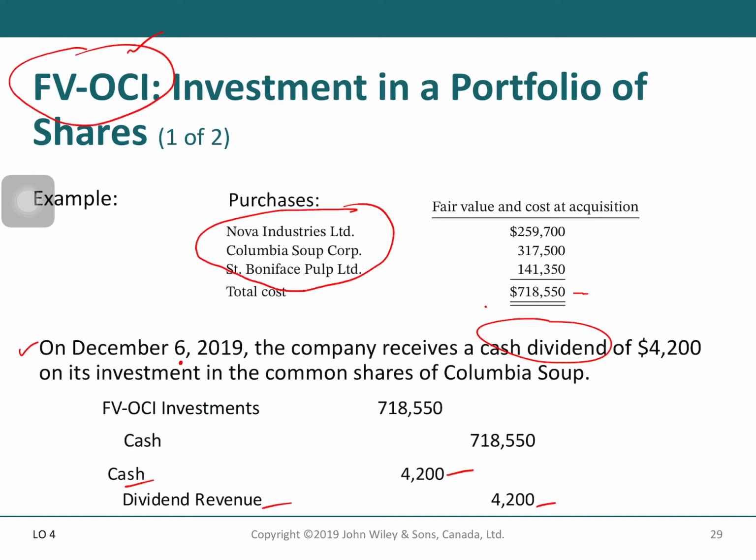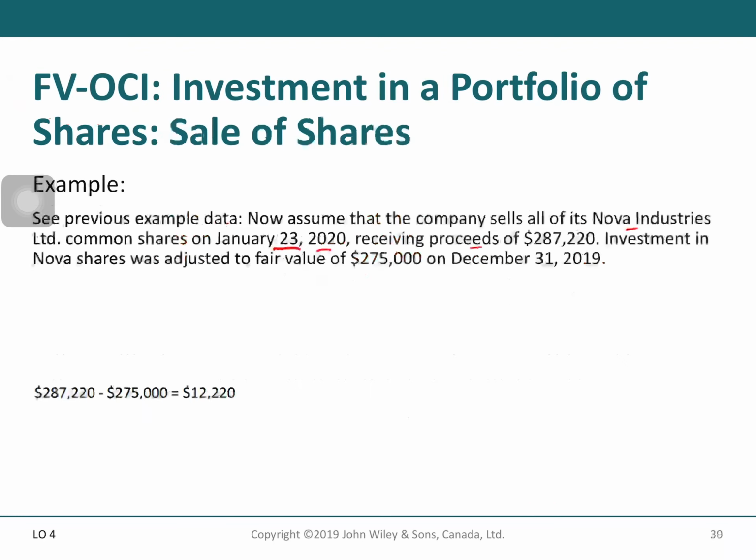As you see here, the company has the investment in Nova Industries, and at this time the fair value is 259,700, but at the end of 2019 these numbers were already updated to fair value. The fair value at the end of 2019 is 275,000.